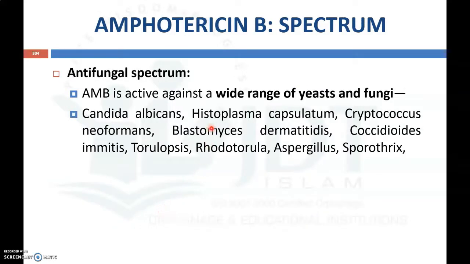Now coming to the spectrum, Amphotericin B is a wide spectrum antifungal agent which can be used for the treatment of yeast and different fungi. These are some examples of fungi which can be inhibited by Amphotericin B: Candida albicans, Histoplasma capsulatum, Cryptococcus neoformans, etc.